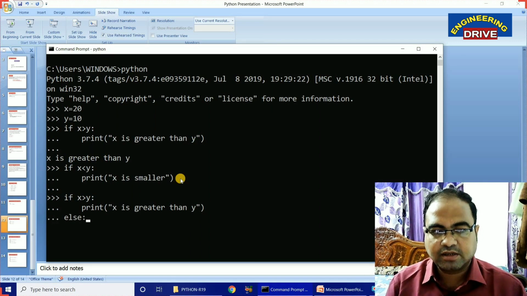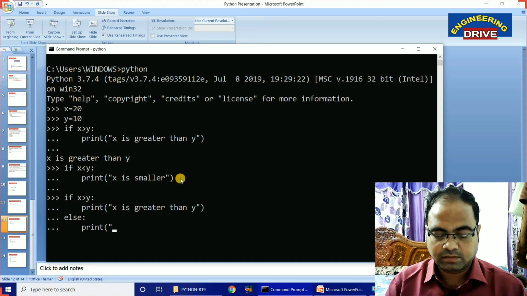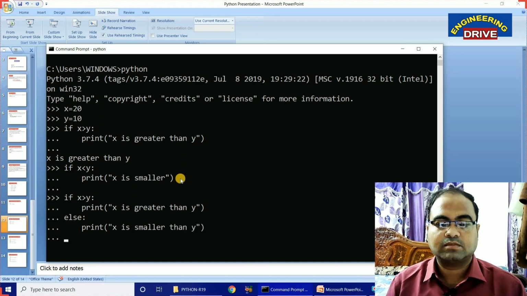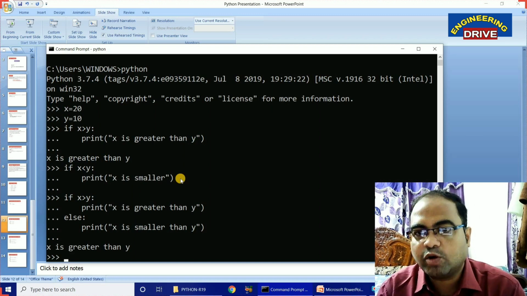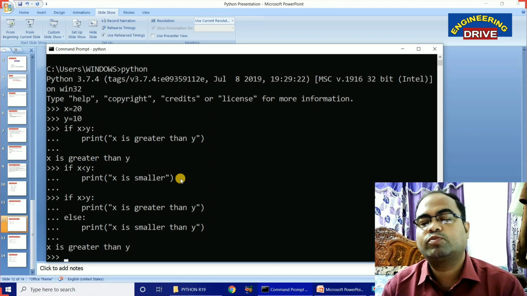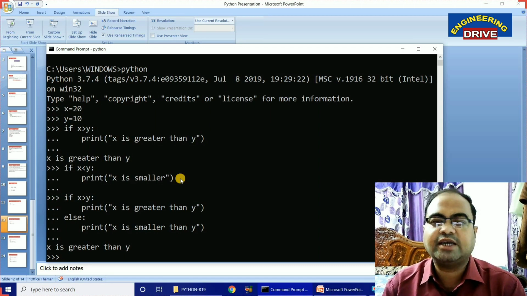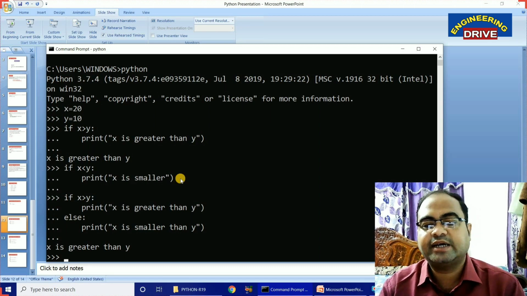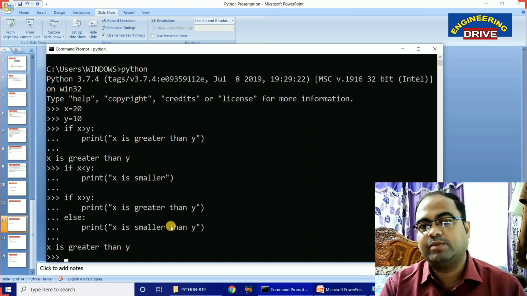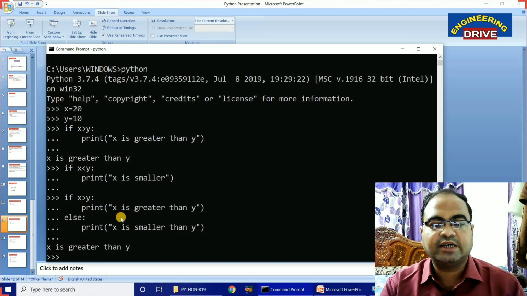Directly write else, colon, enter button, 1, 2, 3, 4 spaces again, print x is smaller than y. Because the value of x we have given is larger, we got the output x is greater than y. Let us say if you have given the value of x smaller, then we will get the output x is smaller than y, because it will handle the else condition also. Is it right? So we didn't get any blank output here, and we didn't get any errors here, which means it is working properly. Is it okay?